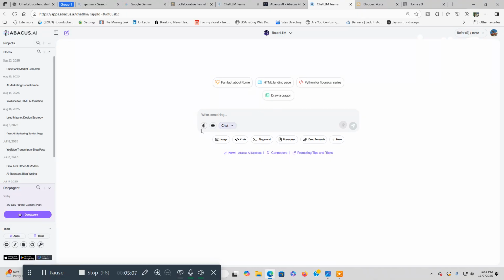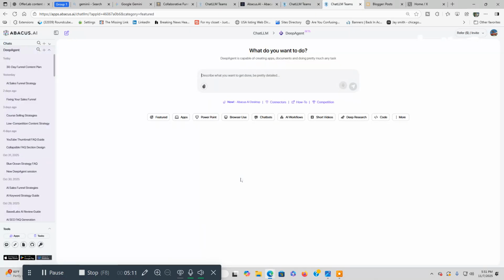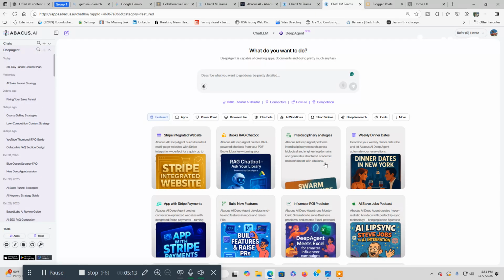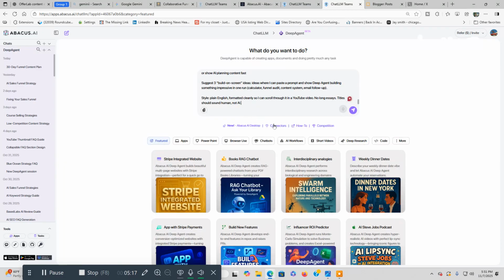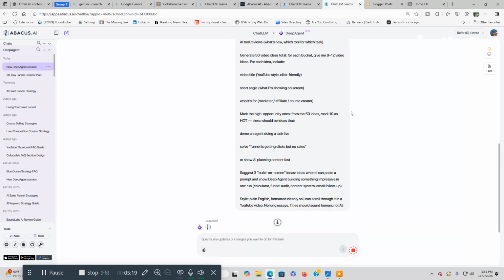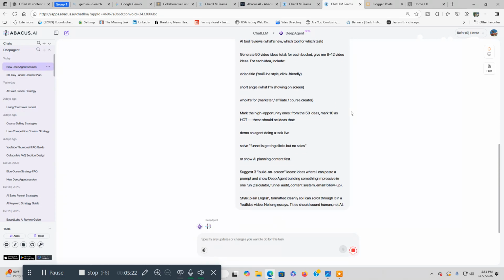This is a regular mode. This isn't agent mode. That's where there's buttons here. Click that button, and you know you're on agent mode because you're going to see all these options right here underneath you. So you paste your prompt right there, click enter, that arrow. Now Deep Agent is going to be thinking. It might ask me some more questions.